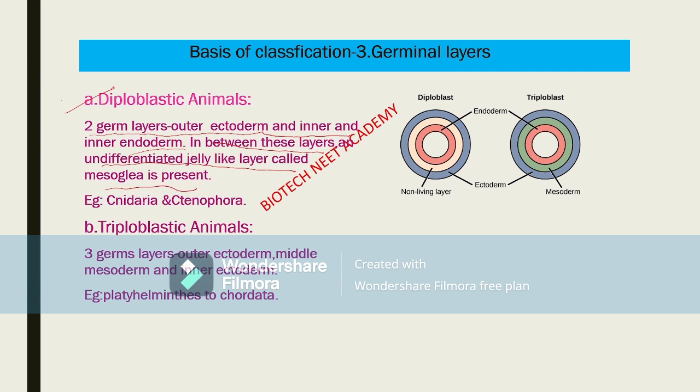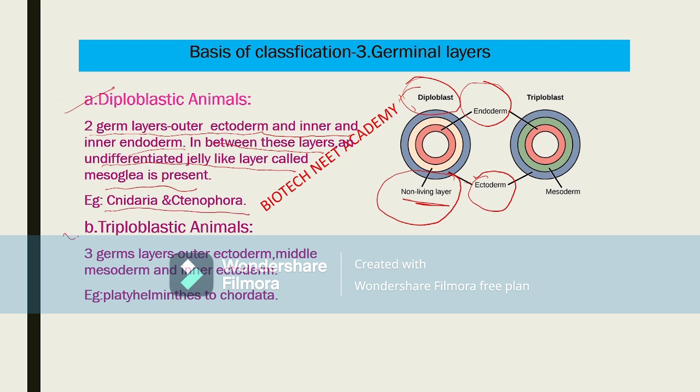In the diploblastic animal's body, look at this first diagram. This is a section of the diploblastic animal. The outermost layer is the ectoderm and the innermost layer is the endoderm. Between these two layers, another non-living layer is there, which is called mesoglea. Examples for the diploblastic animals: cnidarians and ctenophores.